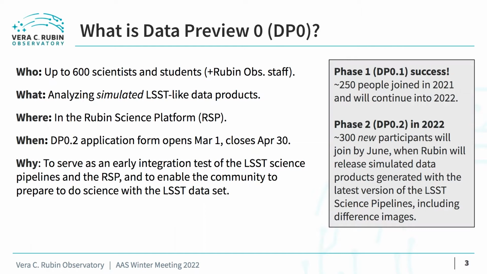The first phase of DP0, DP0.1, has been very successful, with about 250 community participants in 2021, all of whom will continue to be able to participate in 2022. For the second phase of DP0, DP0.2, the plan is to have 300 new participants join in June 2022, when Rubin will release the results of reprocessing the simulated images with the latest version of the LSST science pipelines. Let's take a closer look at the who, what, where, when, and why of DP0.